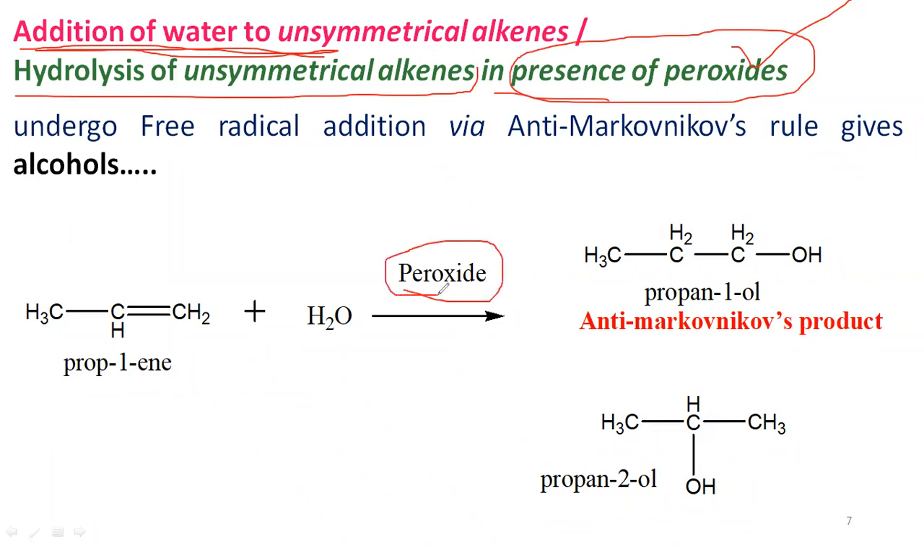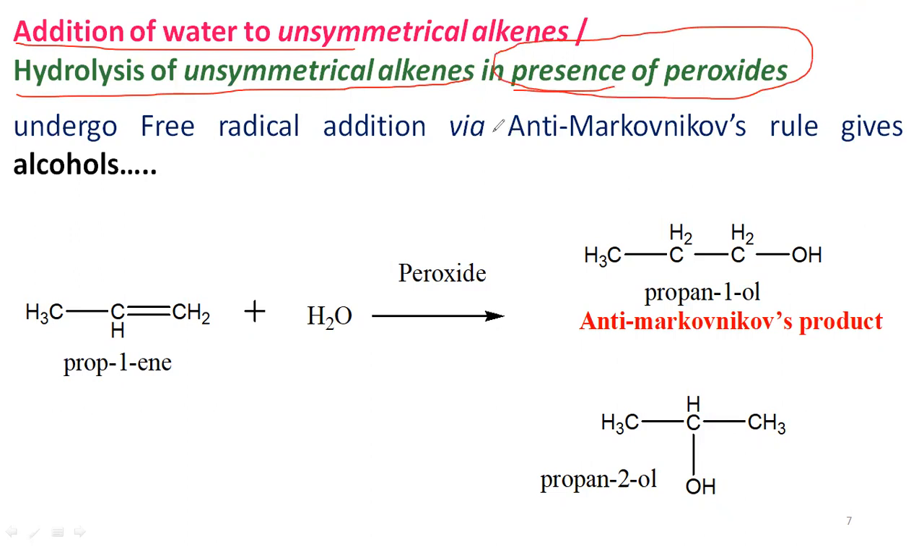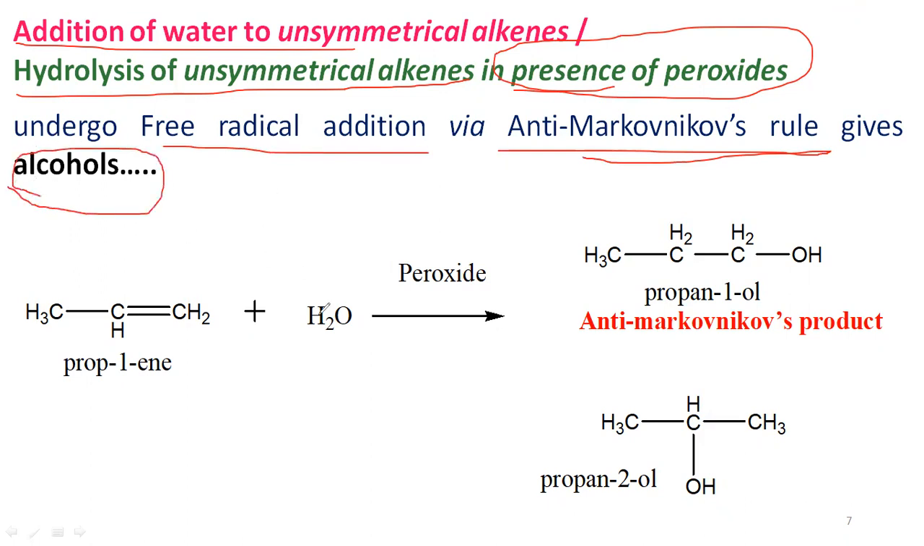With peroxide, it follows the anti-Markovnikov's rule. So here, addition of water to unsymmetrical alkenes, or hydrolysis of unsymmetrical alkenes in the presence of peroxides, undergoes anti-Markovnikov's rule through the free radical addition mechanism, and it gives alcohols as the products, because here we are using water in this reaction.